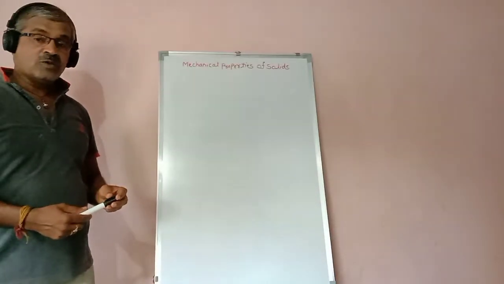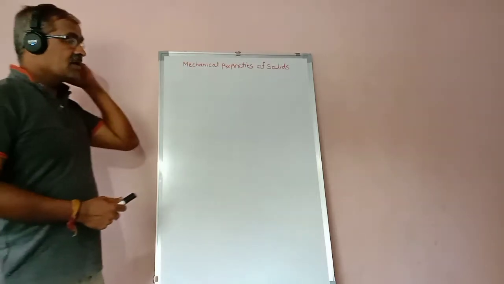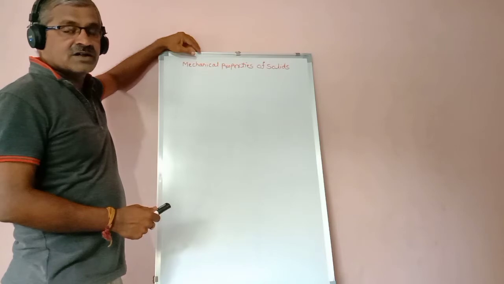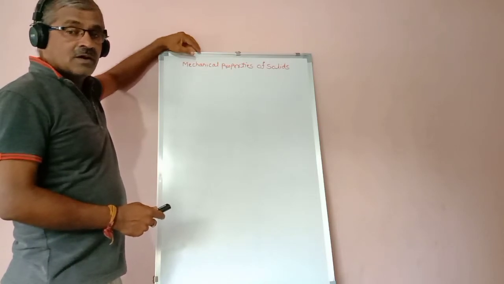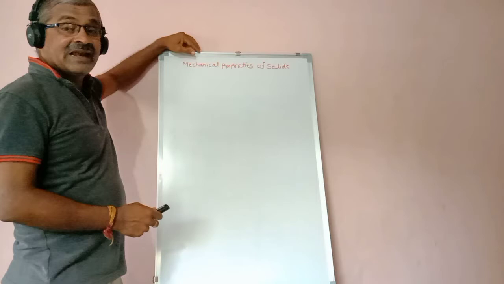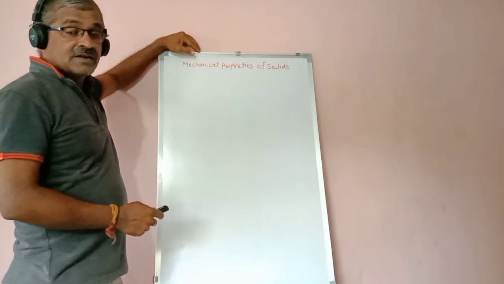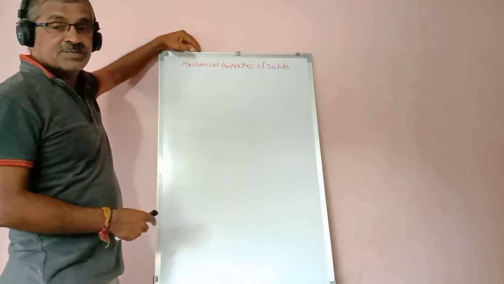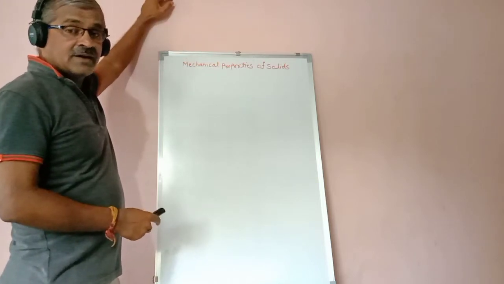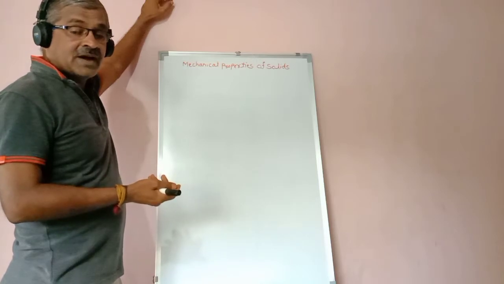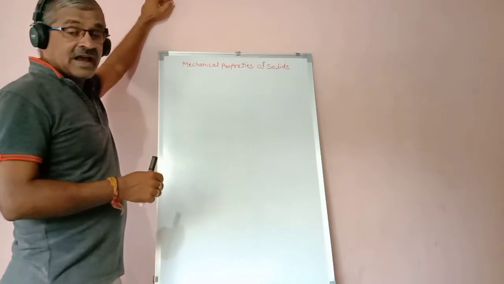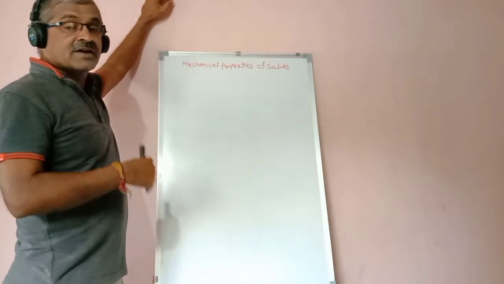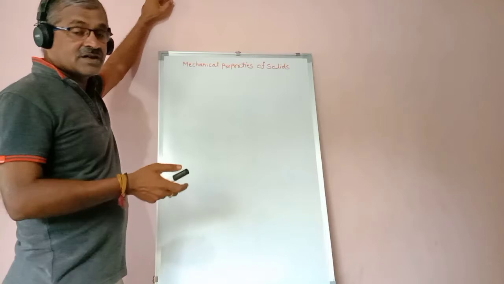When you remove the deforming force, then that rubber band comes to its original condition. Therefore, that is called an elastic body. That body has the special property that when the deforming force is applied, the body is deformed, and when the deforming force is removed, it comes to its original condition.